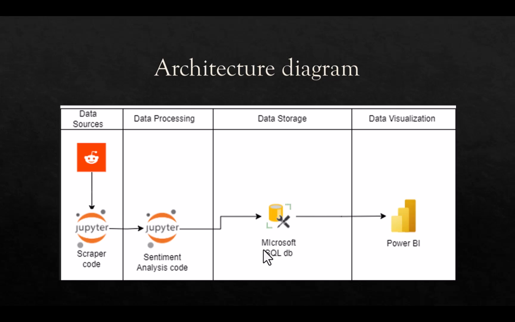Then we are going to import the CSV file that we created into our Microsoft SQL database. After that, we are going to use Power BI, connect it to our Microsoft SQL database, import the data into our Power BI instance, and create a visual dashboard.